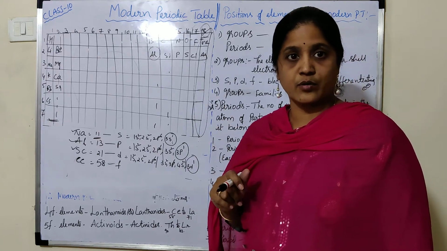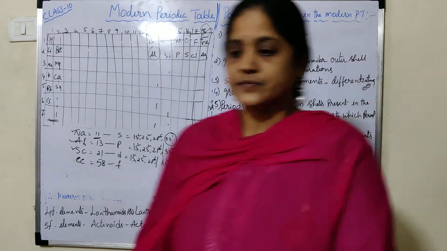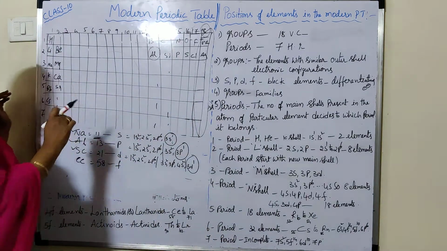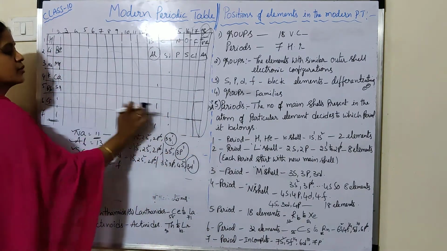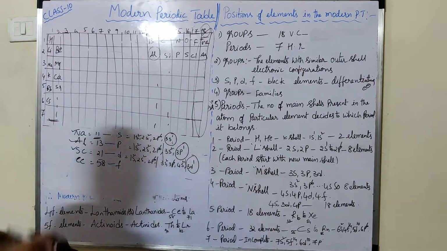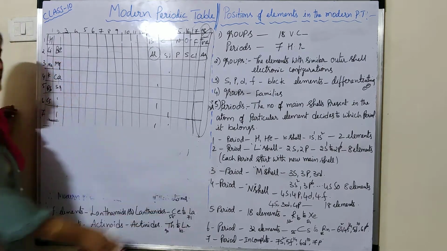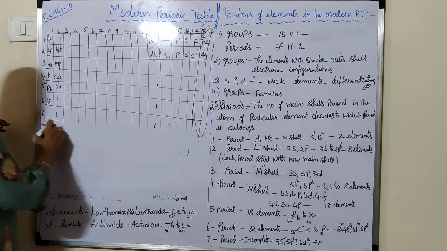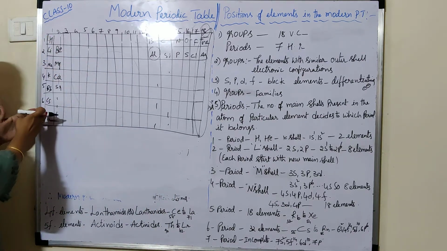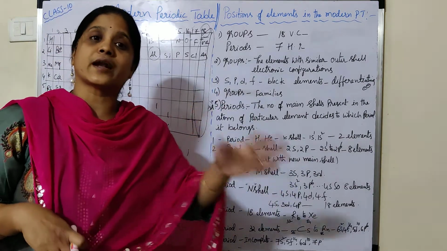Now we'll discuss how the elements are arranged in the periods. How many periods are there? 7 periods. The horizontal rows are known as periods. So there are 7 periods. Now, how are the elements classified in the periods? In the groups, the elements are arranged based on similar outermost electron configuration.